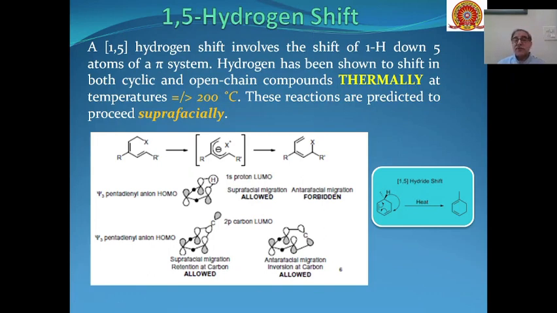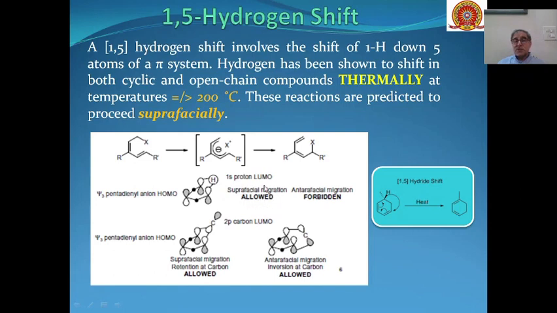And as per Woodward-Hoffmann rules, these types of conversions can be done thermally at a temperature of more than 200 degrees centigrade, and the reactions will proceed by suprafacial shift. So we can see over here, if you are having this type of pentadienyl anion, then hydrogen can shift like this.